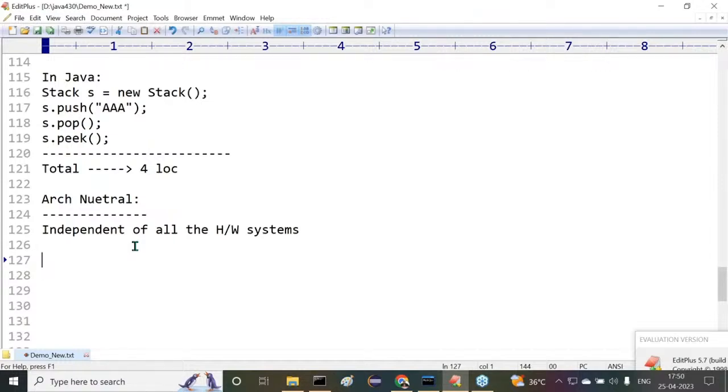So because of that reason only, Sun Microsystems wants to prepare a new programming language. It should be an architectural neutral programming language. Here architecture in the sense what there, hardware system. That new programming language should be independent of all the hardware systems, and automatically it will become independent of all the operating systems also. So because of that reason, this programming language is an architectural neutral programming language.